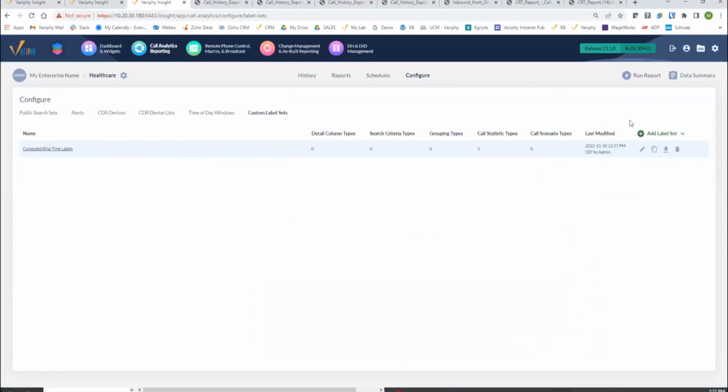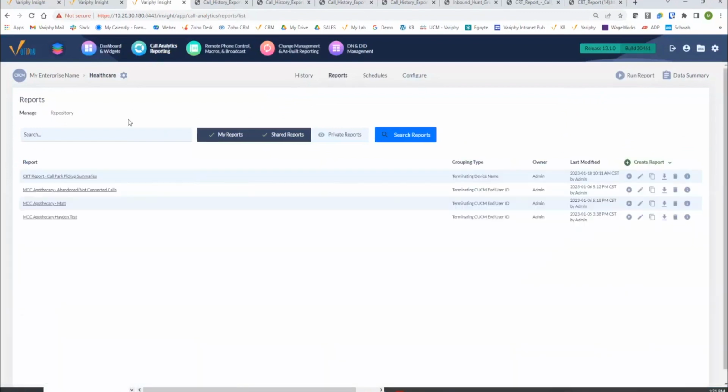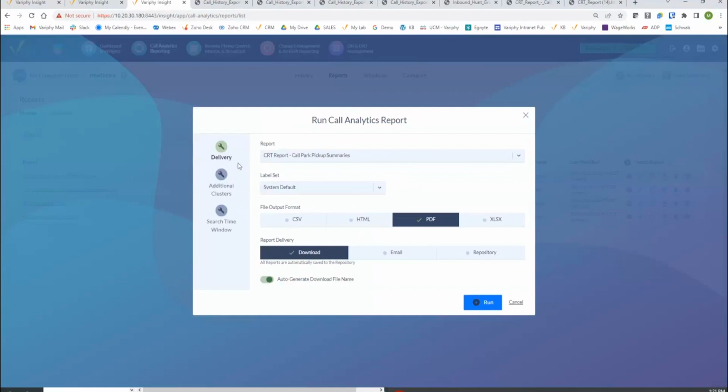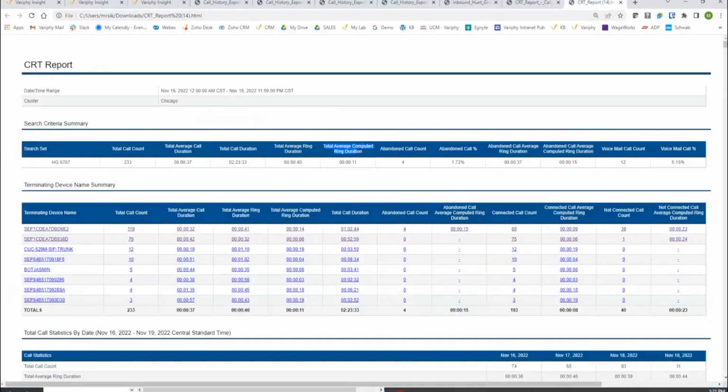So if I needed to, I could certainly go back to my reports. I'm not going to at this point, but if I wanted to, I could hit the play button on this guy. And then down right here in the delivery options, you'll see label sets. So having a custom label set would allow me to key off of that custom label set, and if I need an appendix, I can certainly include that in the report. That would show in a report example, replacing this header here with average speed to answer if I wanted to run that report, but I won't for the sake of brevity here.